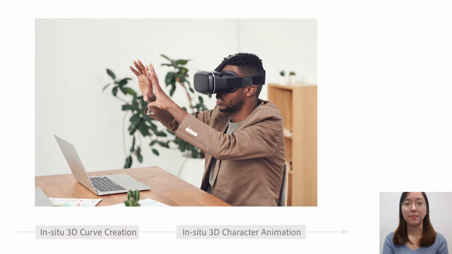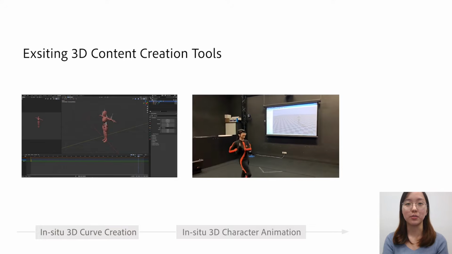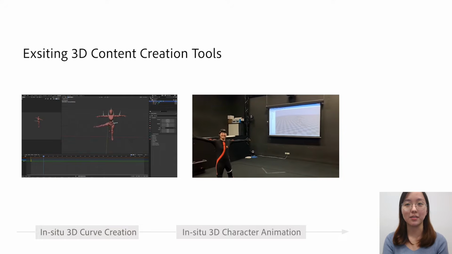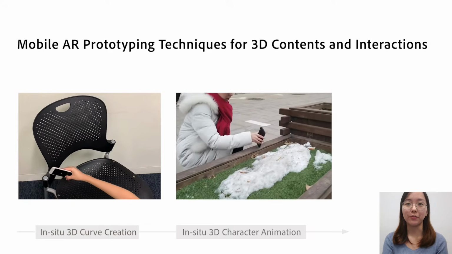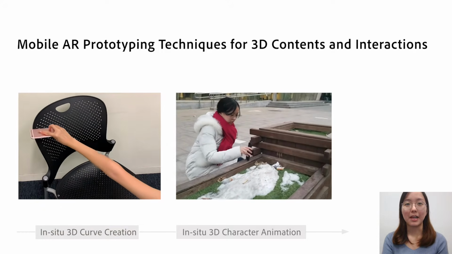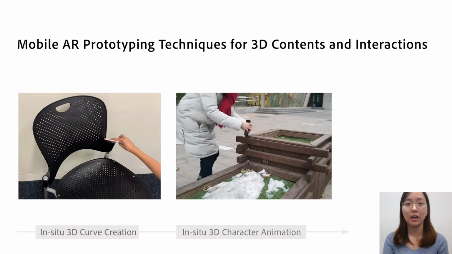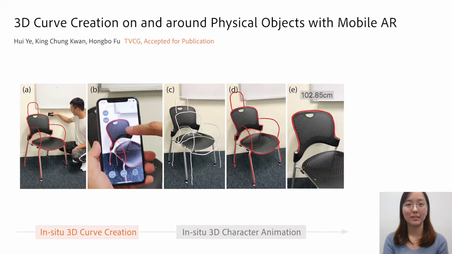Augmented reality benefits various applications, but existing tools for 3D contents creation are not easy to author in situ 3D contents in AR, especially in close interactions with physical environments. So, the main goal of my research is to fill in this gap by exploring easy-to-use and intuitive interactive techniques for in-situ 3D content creation with mobile AR.